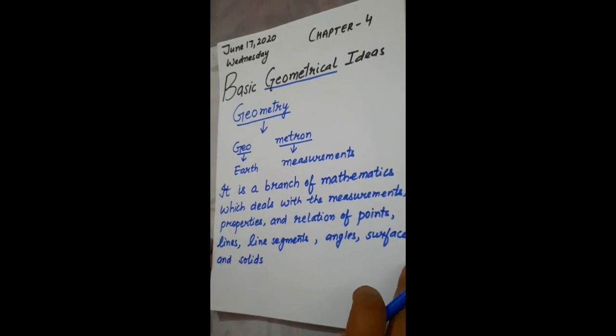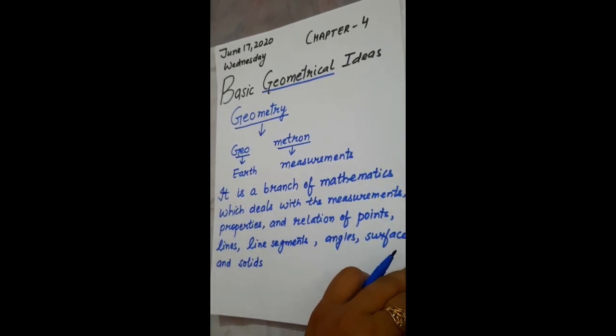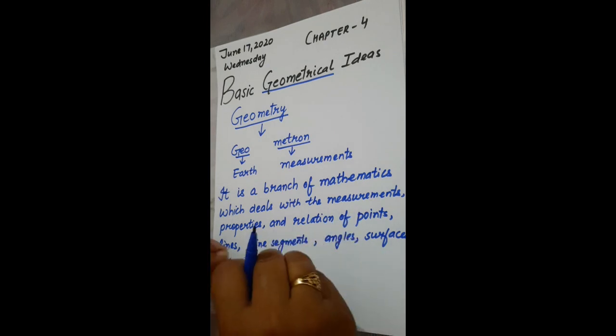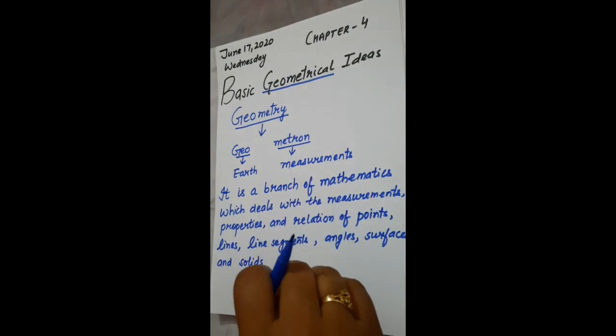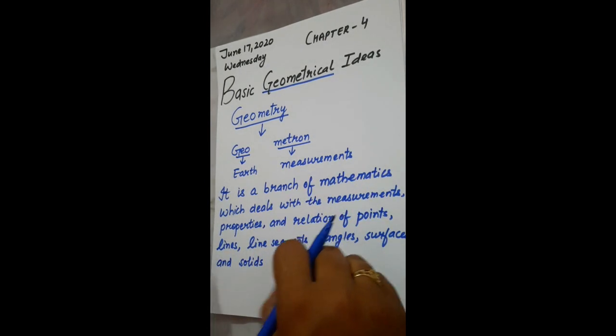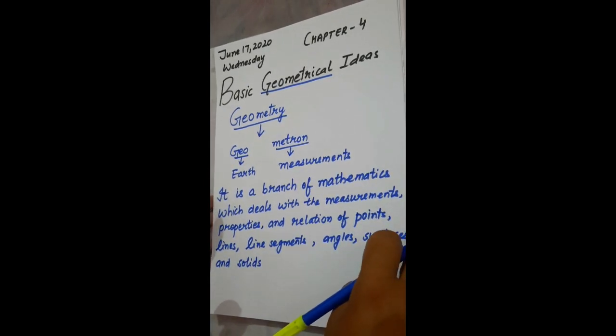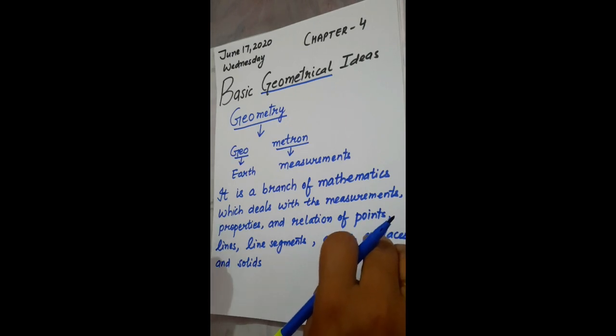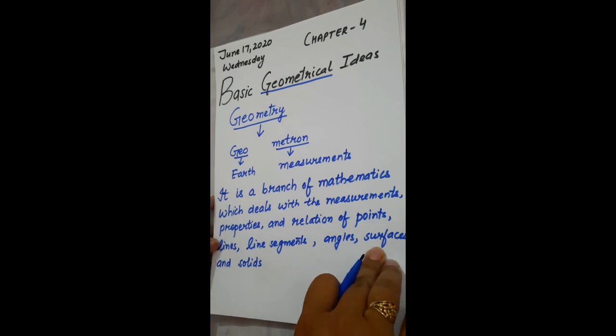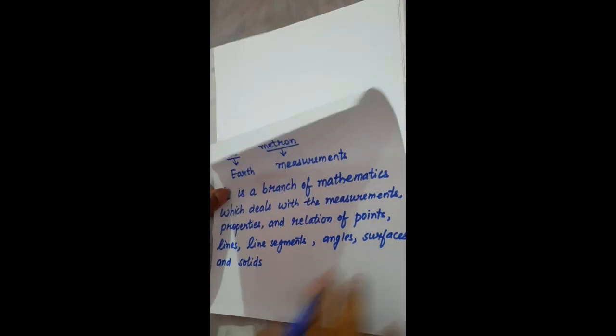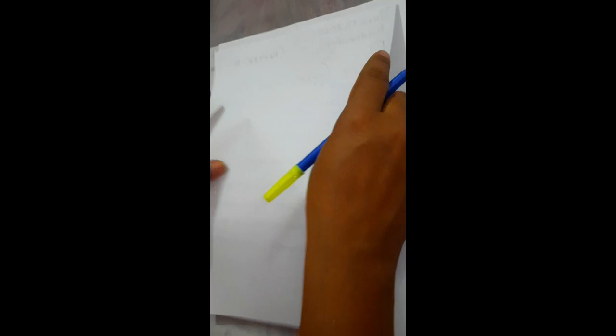So what do you mean by geometry? Geometry is that branch of mathematics which deals with measurements, properties and the relation of points, lines, line segments, rays, angles, surfaces and solids. So in this chapter we will understand the basic concepts of geometry. Let's start with the very first topic, that is point.